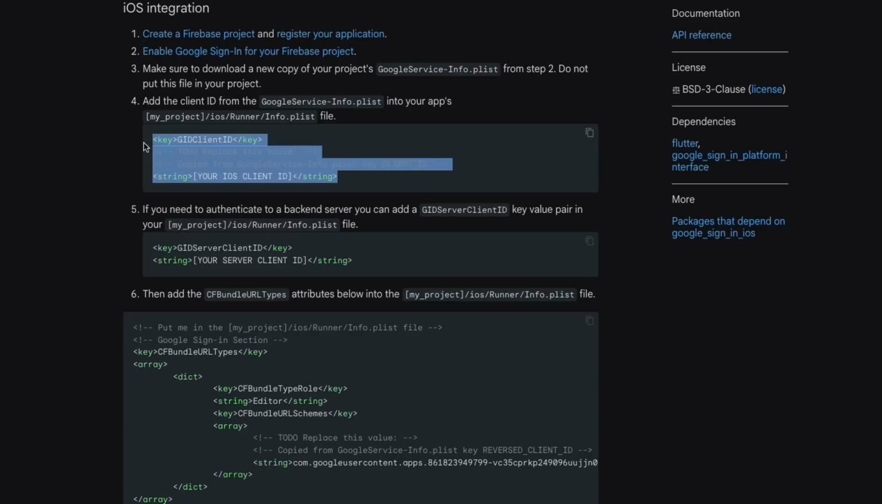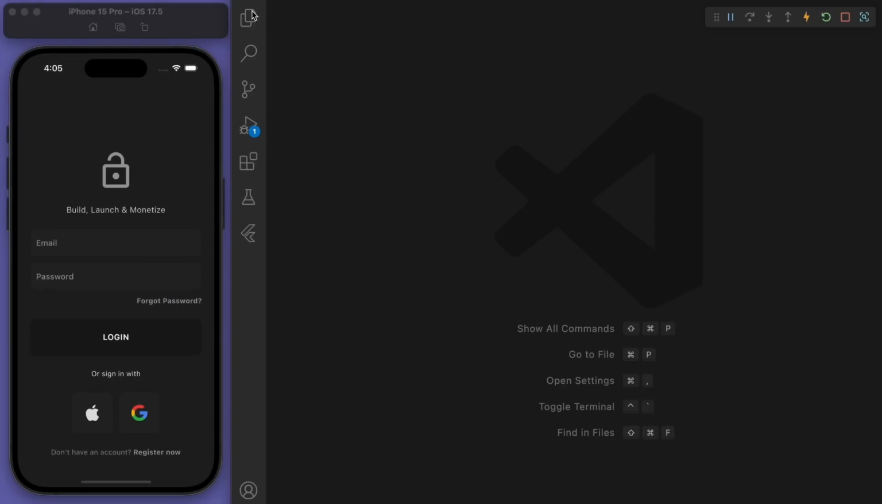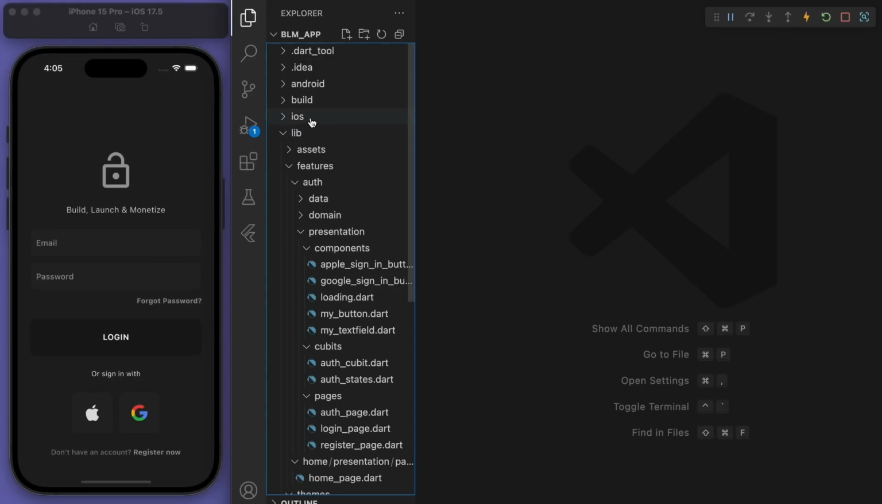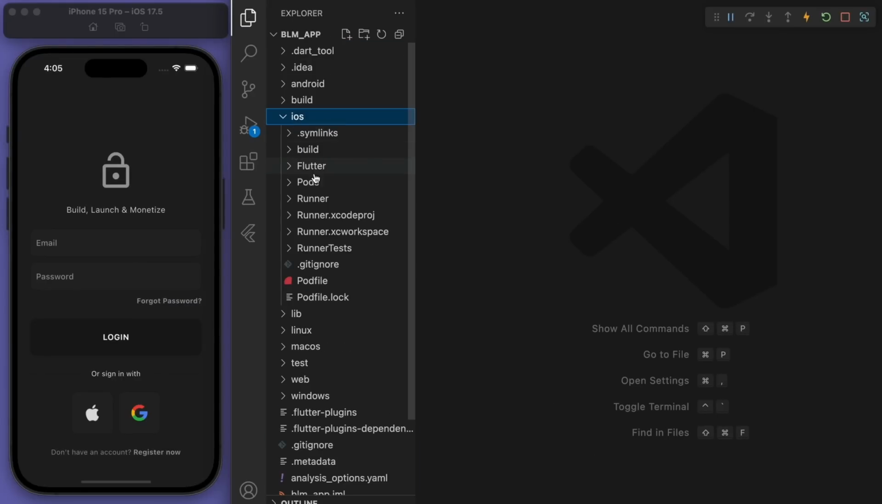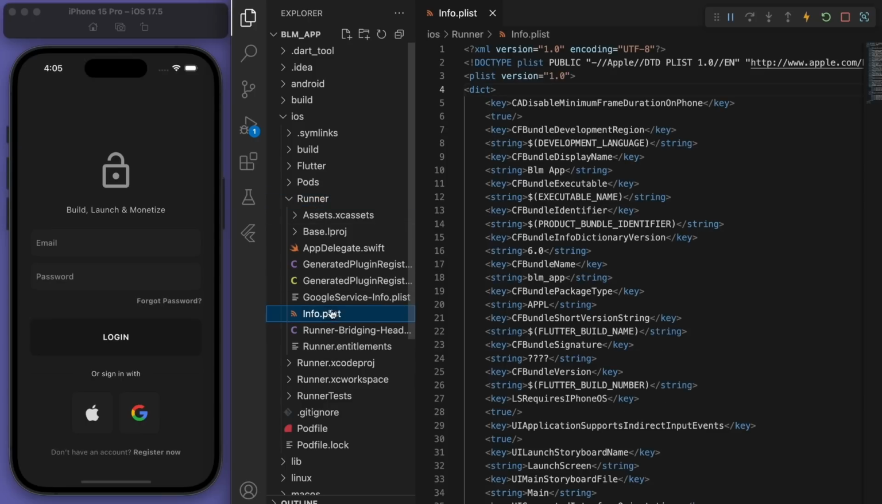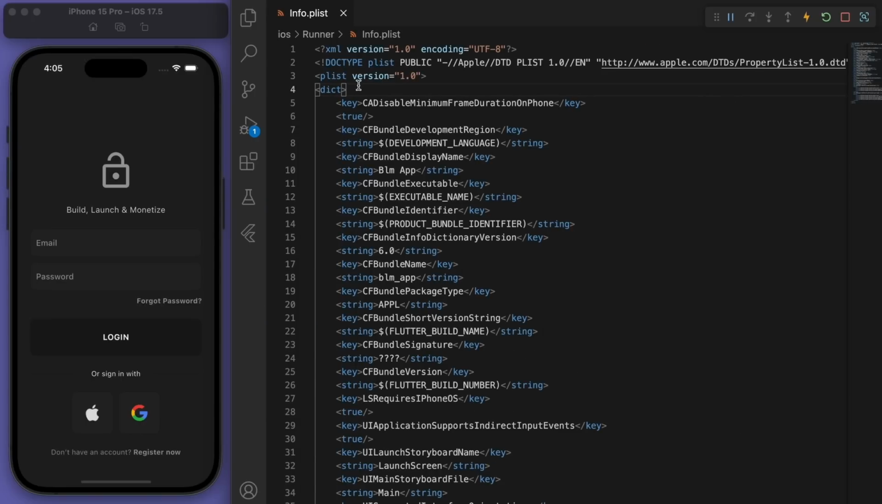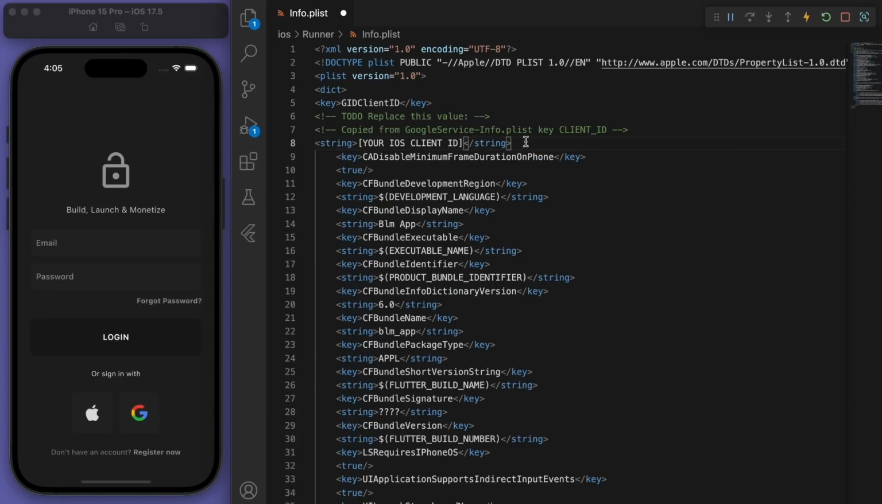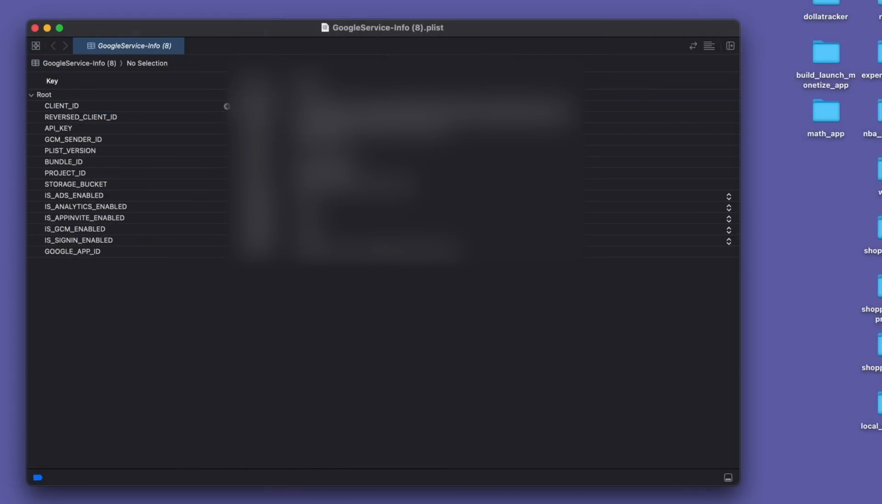So let's copy this and go to iOS, Runner, Info.plist. And at the top, just paste it in. You can see it literally says what we need to do. We need to replace this client ID value. And let's paste it in.